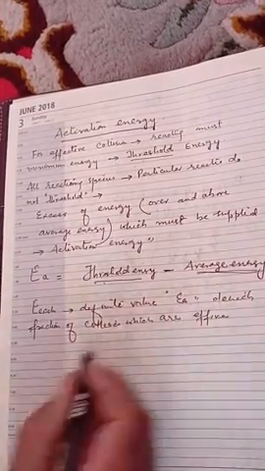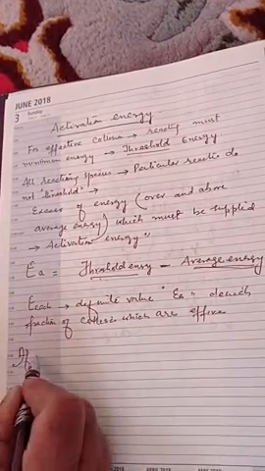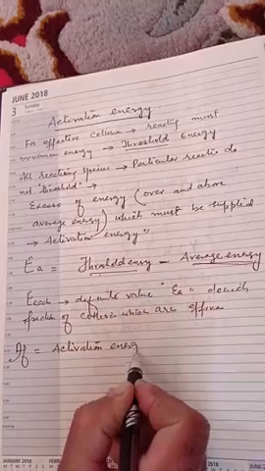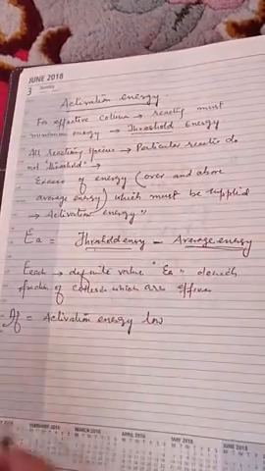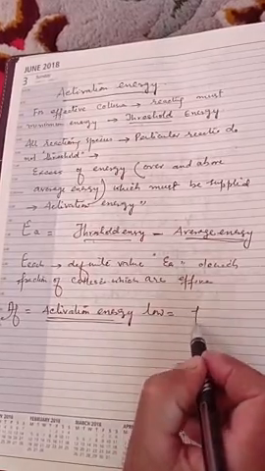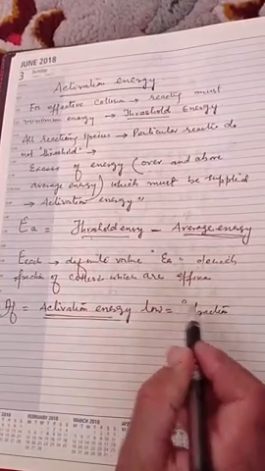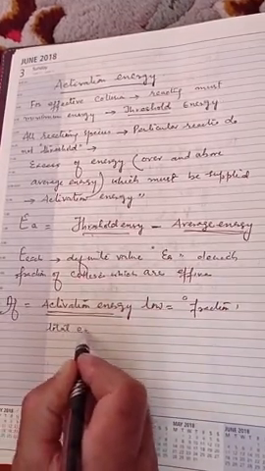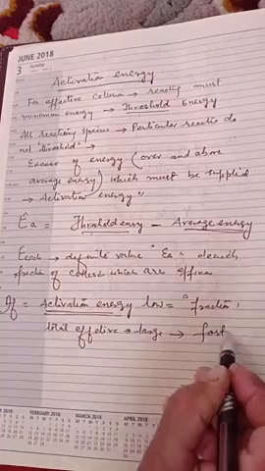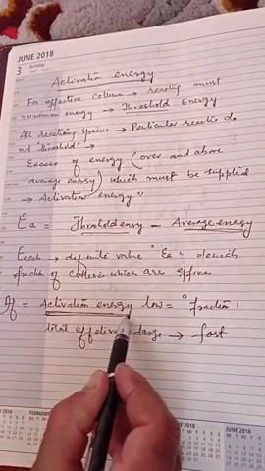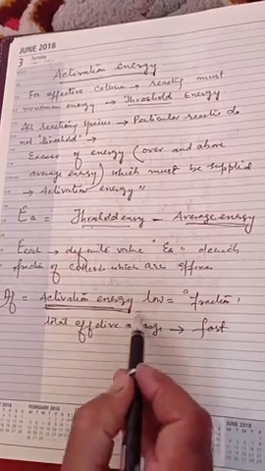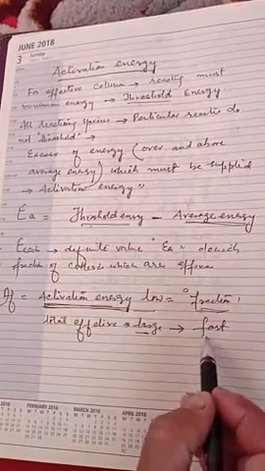Now अगर किसी reaction की activation energy is low, so most of the molecules will have this activation energy and the fraction of total effective collisions will be high, will be large. So the reaction is fast. यानी अगर किसी reaction में reacting species have their activation energy low, most of the molecules will have this energy, so the fraction of effective collisions will be large, that means the reaction will be fast.